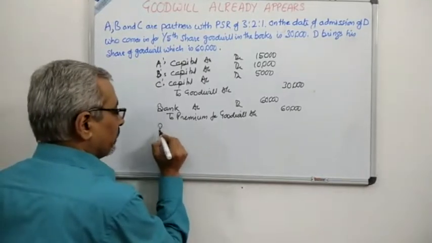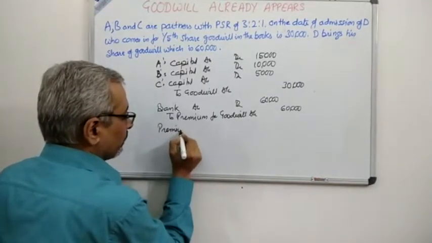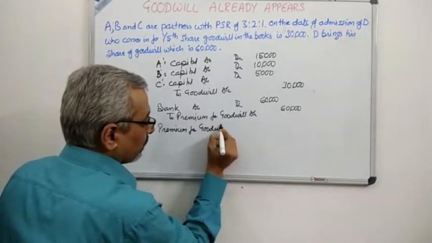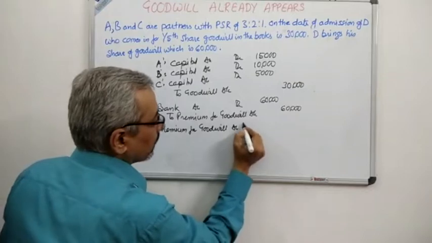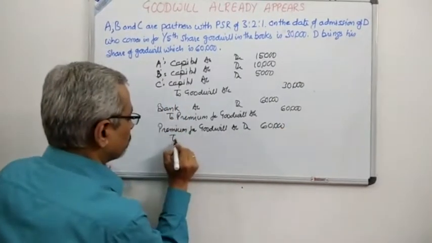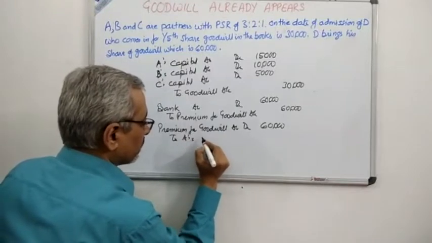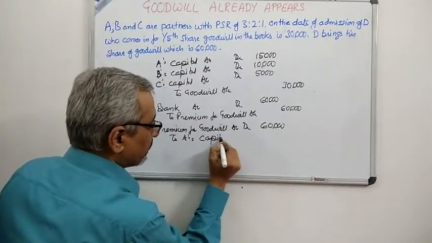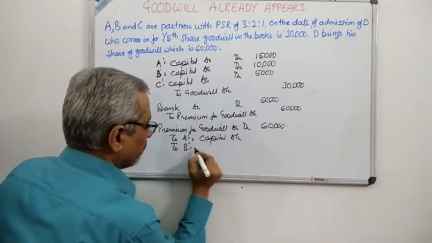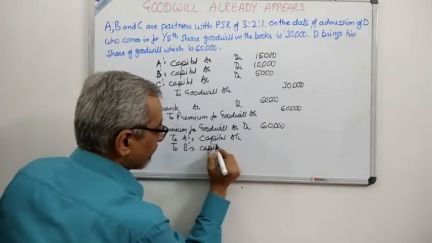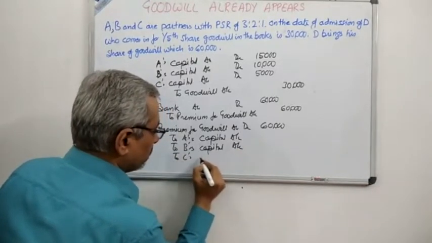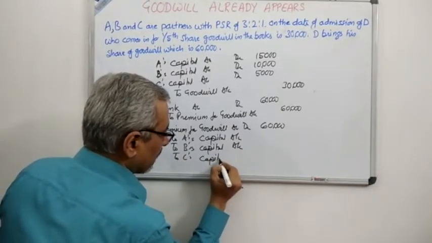Therefore, the journal entry is premium for goodwill account debit 60,000 to A's capital account, to B's capital account, to C's capital account.